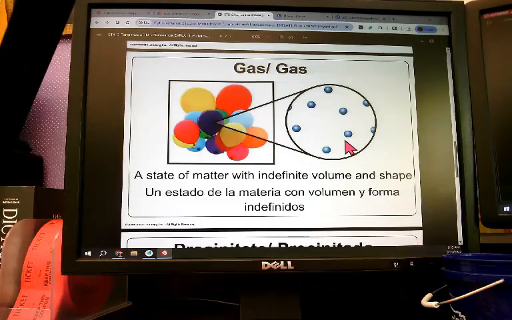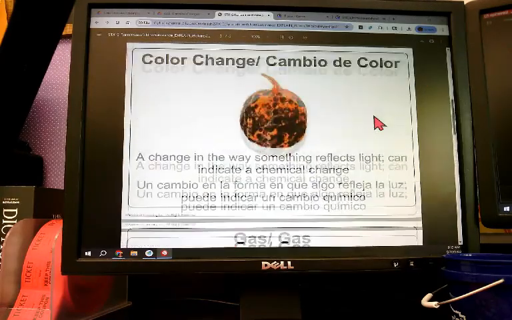Well, when you mix the vinegar into the baking soda, it starts to bubble, it starts to foam. That tells us that it's producing gas. It's making gas. And that is a piece of evidence that a chemical change has occurred. So when you see production of gas, think bubbles. So those are all of our vocabulary words.